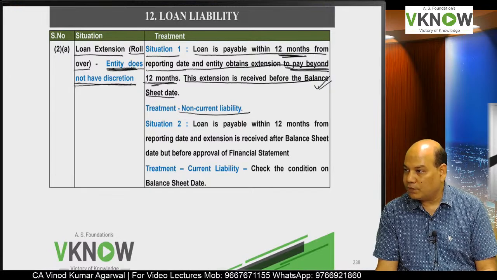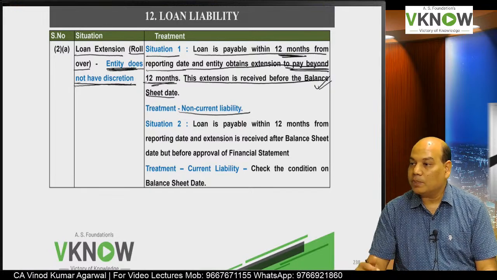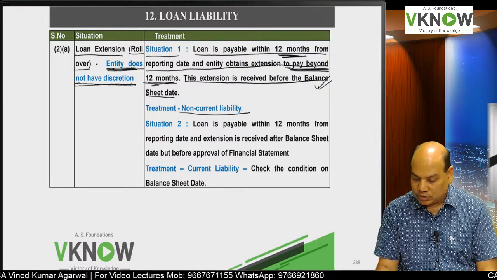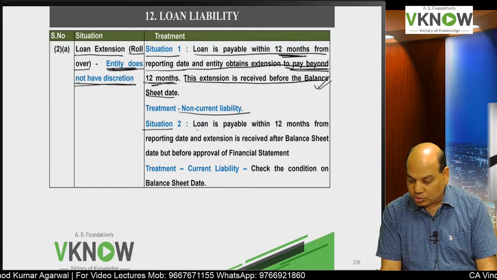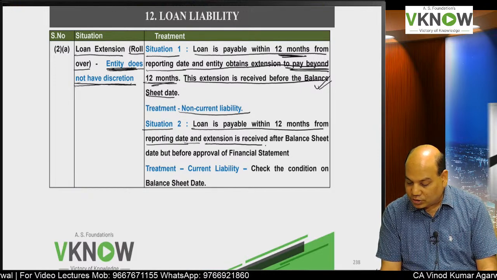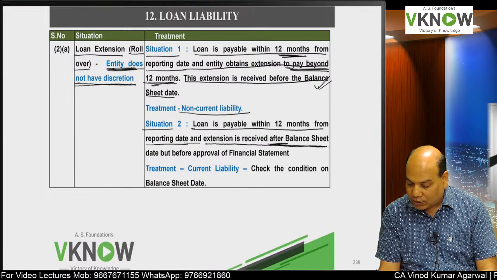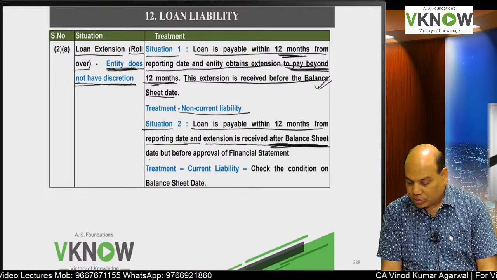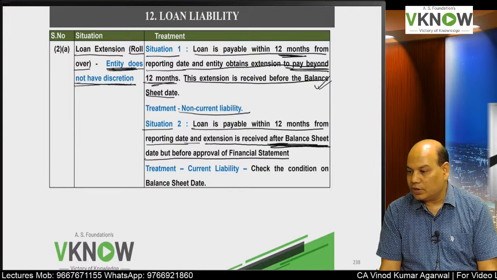Extension received before the balance sheet date for a period of more than 12 months. And situation number 2, loan is payable within 12 months from the reporting date and extension is received, underline, after balance sheet date but before the approval of the financial statement.